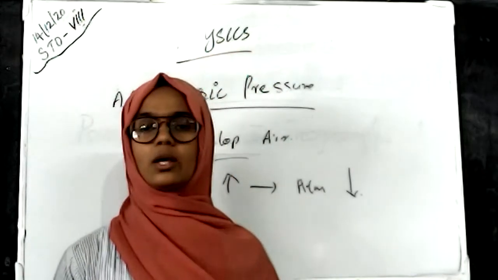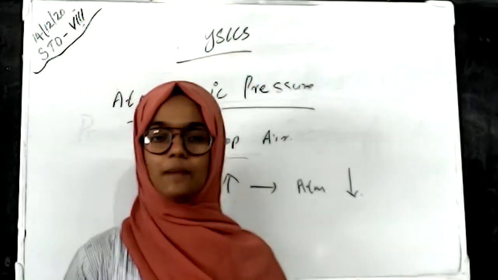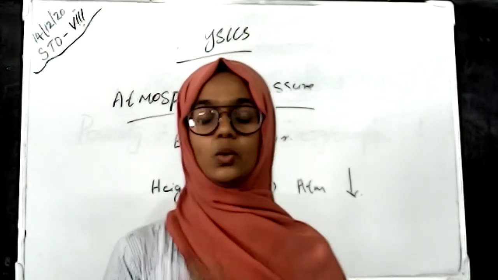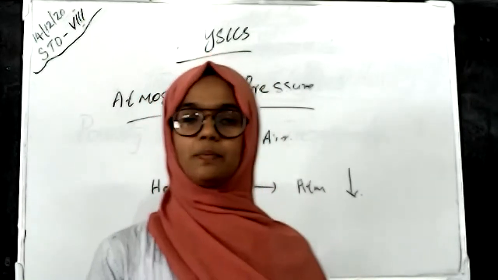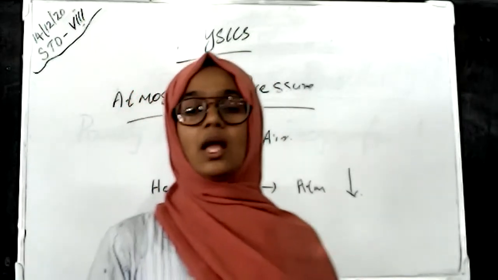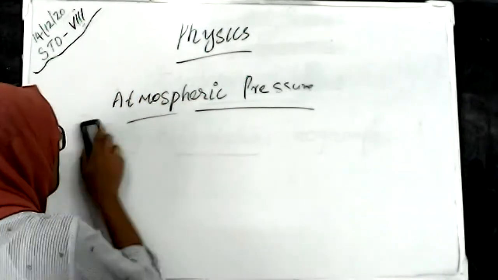Atmospheric pressure is the weight of the air column per unit area of the Earth's surface. And next we will discuss how to measure atmospheric pressure.